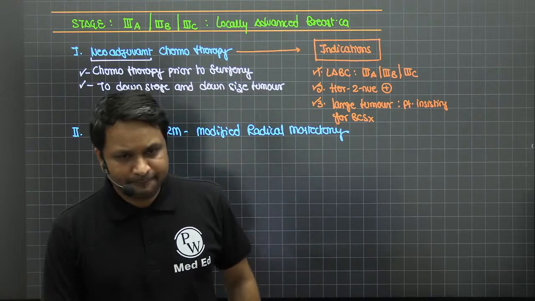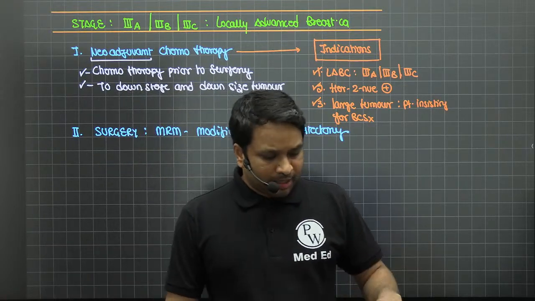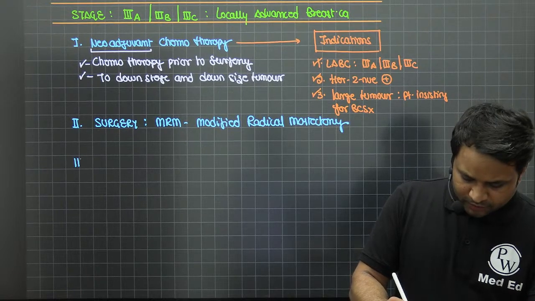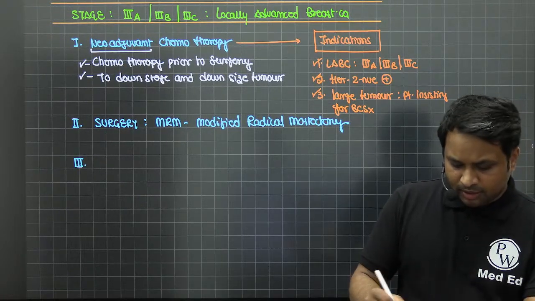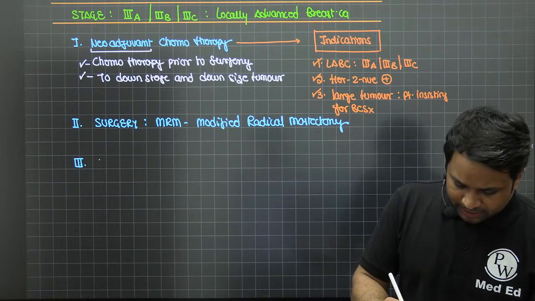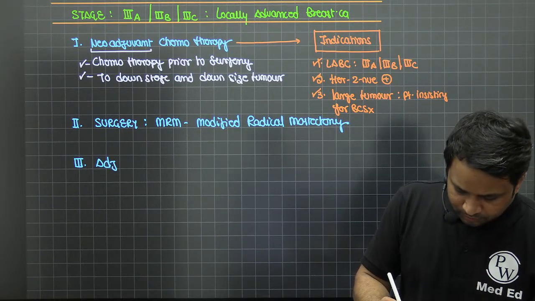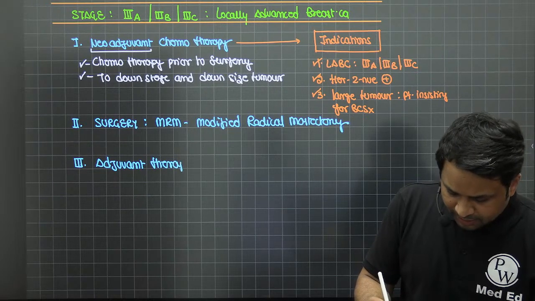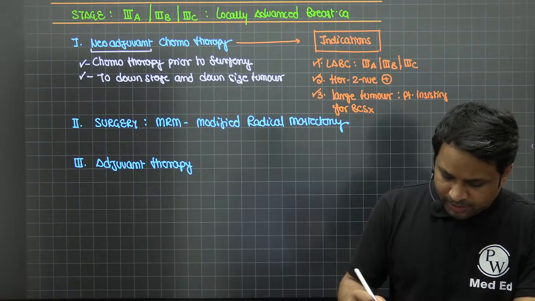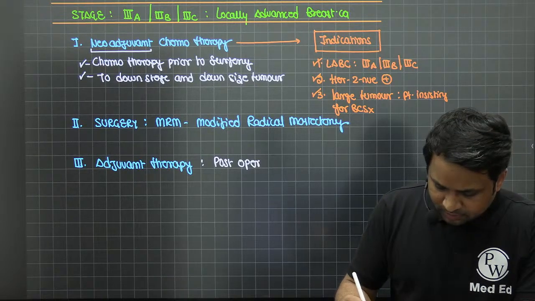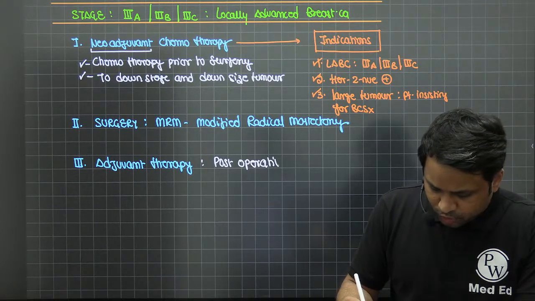Okay, fine. So MRM is your modified radical mastectomy. That is, your surgery is to be done. Now after the surgery, the third step, if you have done neoadjuvant chemotherapy and surgery, then you'll go with adjuvant therapy. And adjuvant therapy is after the surgery. So it's a post-operative intervention or a post-operative component.